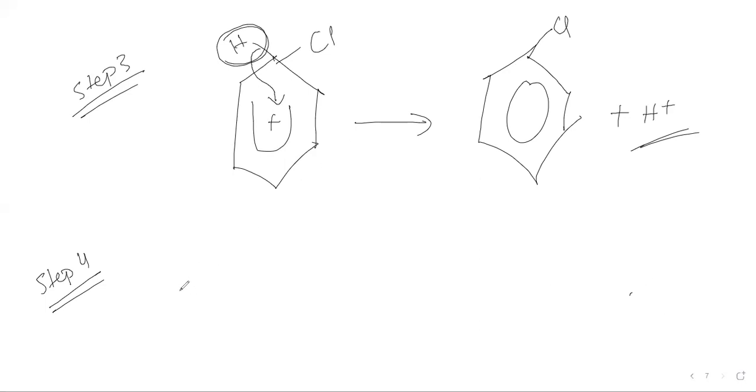So that means we need to regenerate the catalyst. So FeCl4 minus plus H plus causes the chlorine to form a bond with H, forming HCl. So hydrogen chloride is formed plus FeCl3. See, our catalyst is regenerated. So we are left with our catalyst.